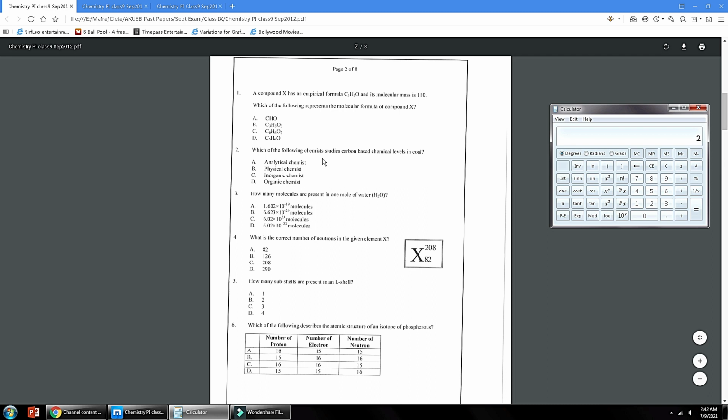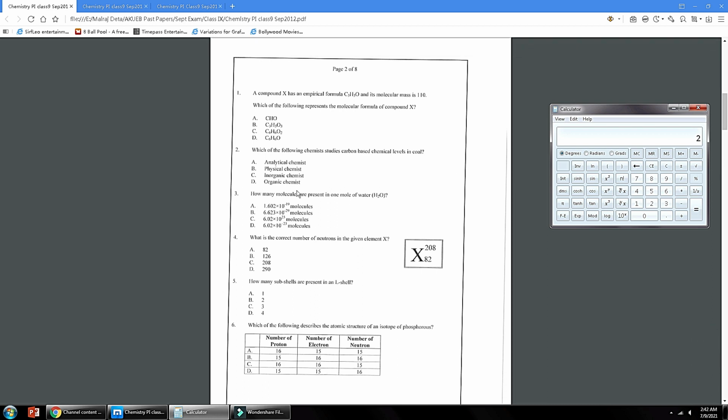Number 2: which of the following chemists studies carbon-based chemical levels in coal? The correct answer is organic chemist. An organic chemist studies coal and how much carbon is present in any sample of coal. An analytical chemist studies how to find these carbon levels present in coal. An analytical chemist studies methods to determine the amount of carbon present in coal. But organic chemists know the exact amount of carbon present in coal.